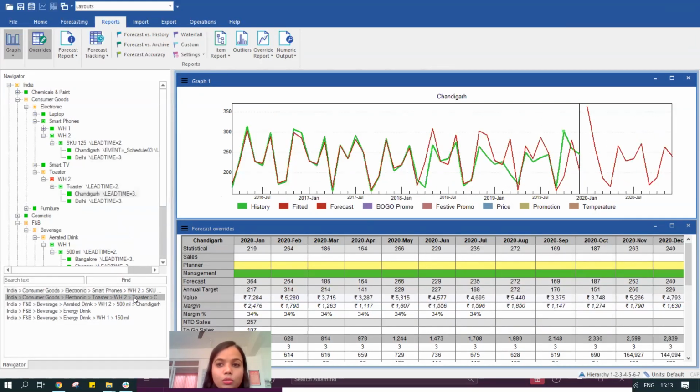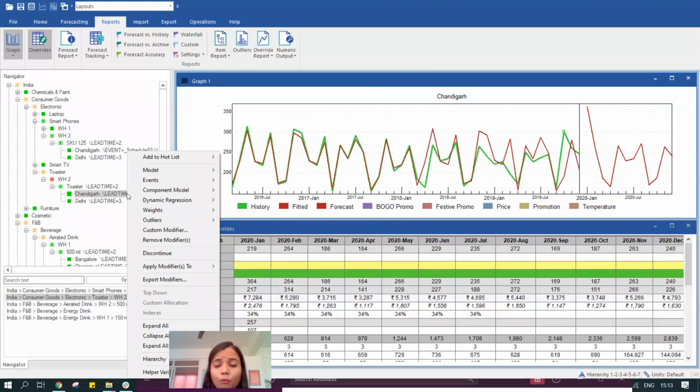We can also do a different simulation where we can see that this particular time period, which is the month of October 2019, the sale of toasters went high, and maybe we had run some festive promotion or some other kind of promotion in the back end.